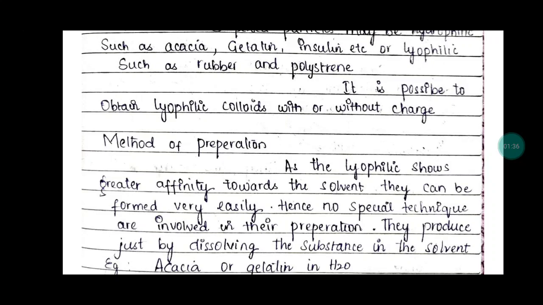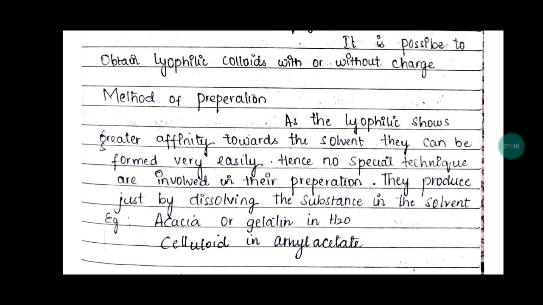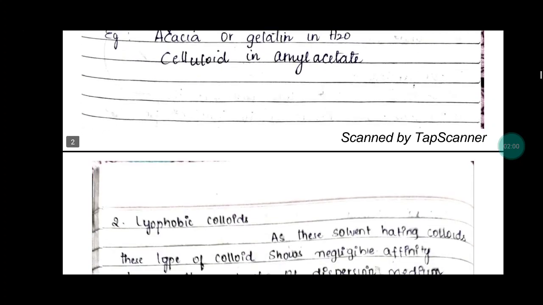The method of preparation for lyophilic colloids: as lyophilic colloids show a greater affinity towards the solvents, they can be formed very easily. Hence no special techniques are involved in the preparation, and they are produced just by dissolving the substance in the solvent. Example, acacia or gelatin in water and celluloid in amyl acetate.